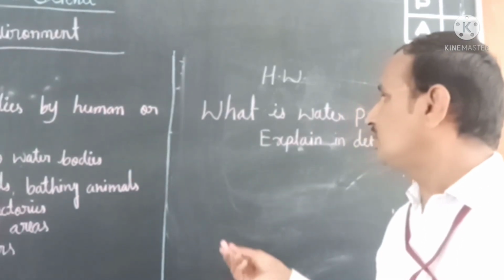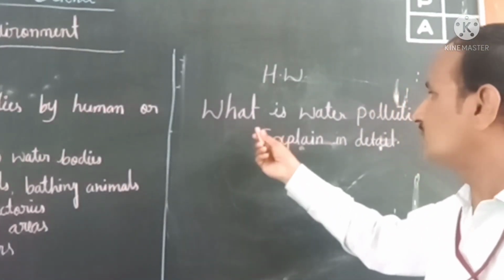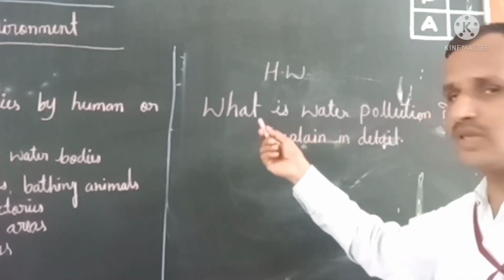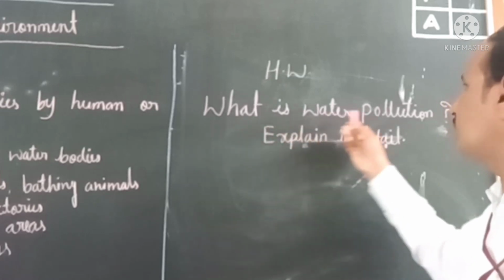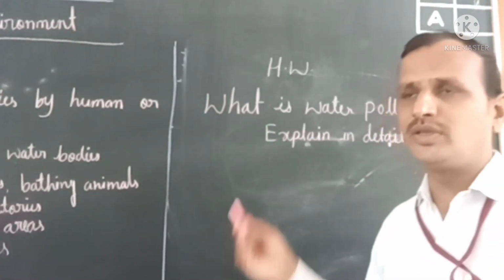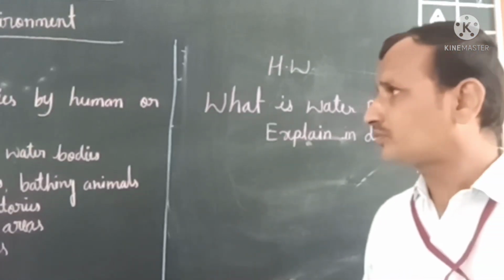And in today's class, you need to take the homework, today's class homework question, children. This is the question: what is water pollution? You need to write down this question, what is water pollution, explain in detail. This is today's class homework question. So you need to copy it and do it properly.